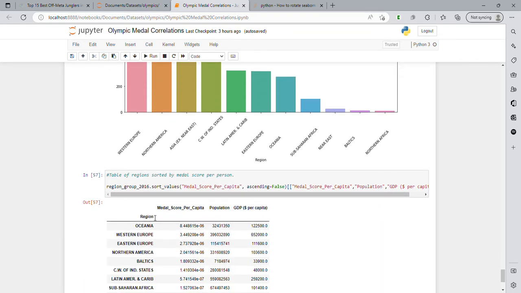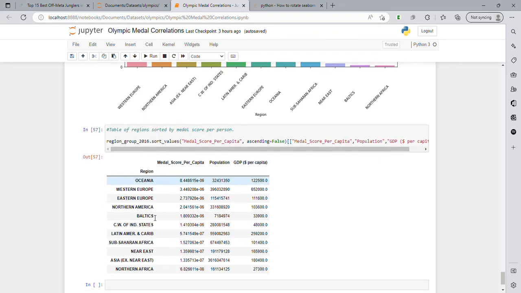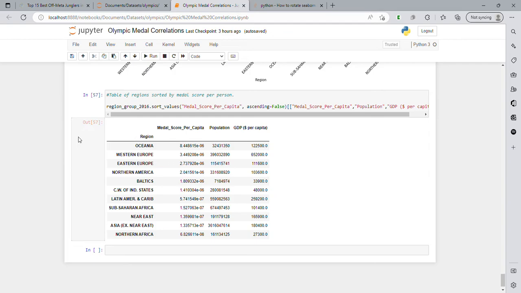But then we're going to take this even a step further, and we're going to look at medal score per capita, or medal score per person. We sorted this in a table, and we can see Oceania has the highest medal score per person, and then Western Europe, then Eastern Europe, North America, Baltics, and then the Russian states. So right here, the top 6 are all very Western European heavily influenced areas, and they seem to be at the forefront and dominating the Olympics.